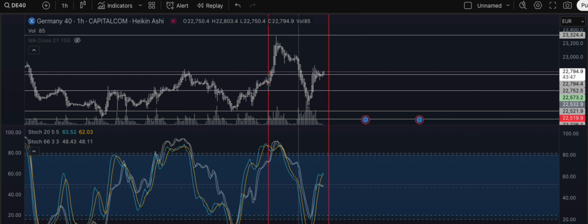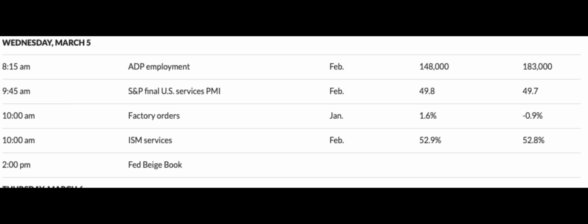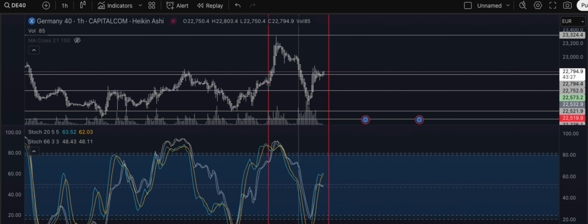Today is Wednesday, March 5th, early in the morning pre-market here in Europe. For the afternoon, we're looking at ADP Employment, the S&P final US services PMI, which will be out at 9:45 a.m. New York time, and factory orders and ISM services. So it will be a big ticket item with all this macroeconomic news coming out. It will be a volatile day.